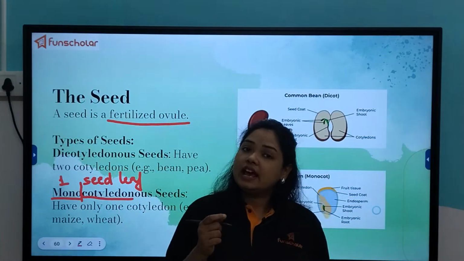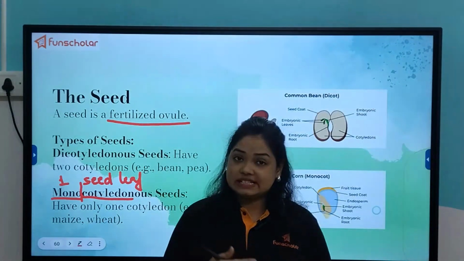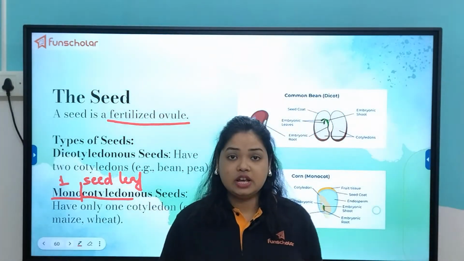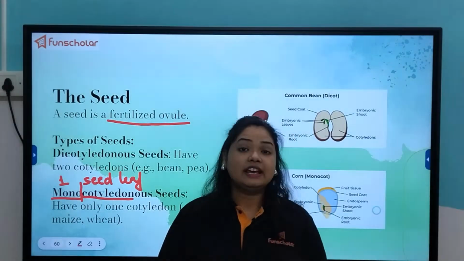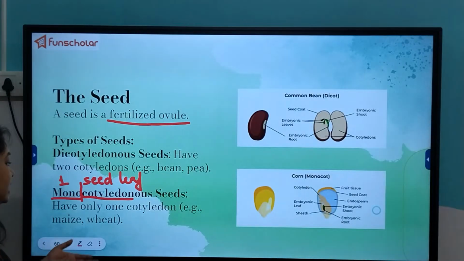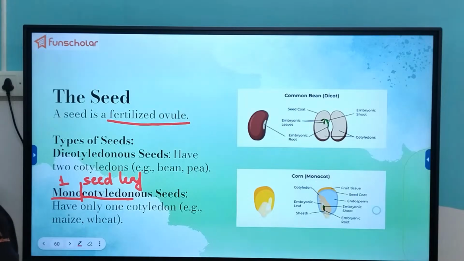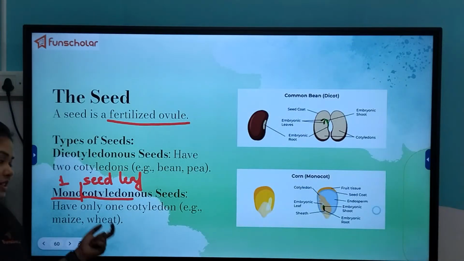But it is alive, so in order to sustain its life, it needs nutrition. Who will provide this nutrition? This nutrition is provided by the seed leaves. So the seed leaves act as the storehouse of nutrition for the embryo inside.